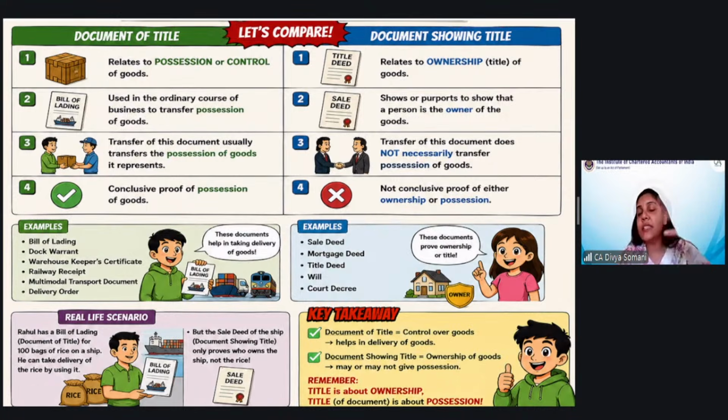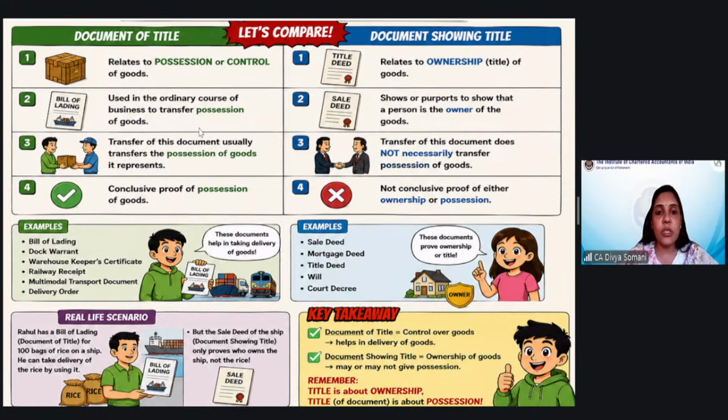There are a lot of formalities which have to be done so that the ownership passes on to other person. But if you had document of title, there is only a difference of "of" and "showing", right? Here it is document of title, here it is document showing title. So a document which shows title is basically document showing title, just like your share certificate, or any certificate given by the school. And if you have document of title, this means that you have the entitlement, you have the right to receive the goods, you have the right to possess the goods. That is the basic difference.